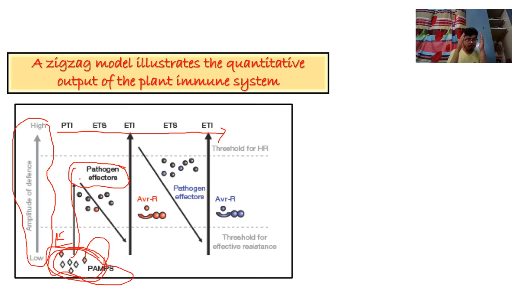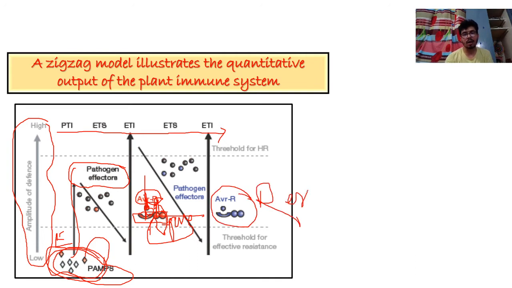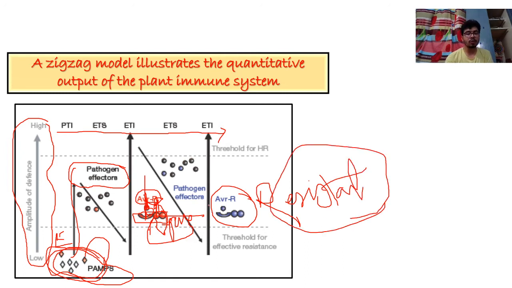Now from PTI to ETI, plant pathogens, this is the pathogenic protein, and this is your receptor. So if your receptor and protein have a specific combination, if these two, Avr and R gene, this R gene can produce R protein. So R protein and Avr protein, if they interact with each other, then this will give rise to a strong resistant plant. So this resistance comes from where? This comes from plant pathogen interaction.